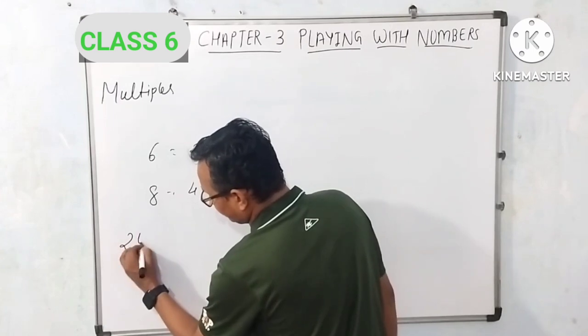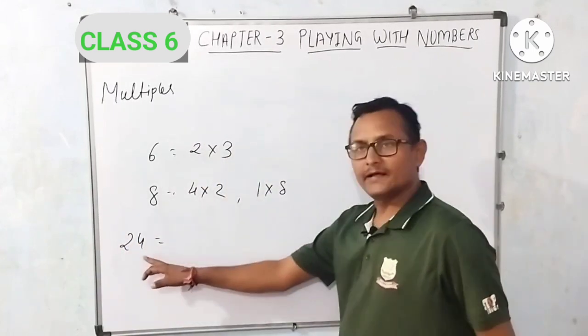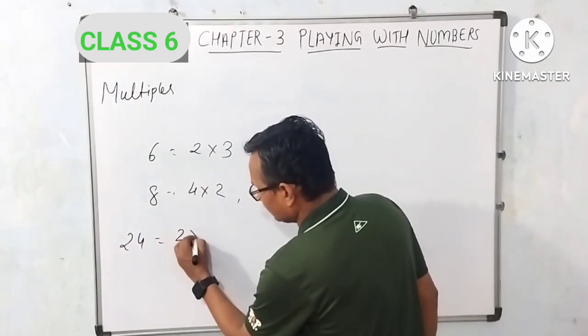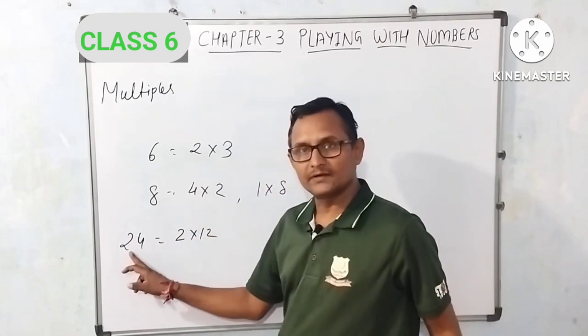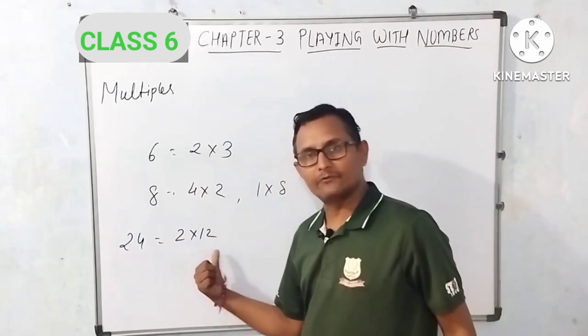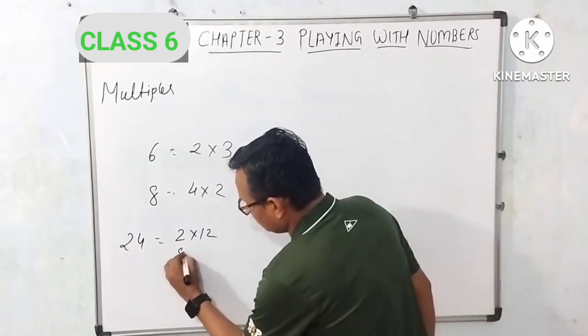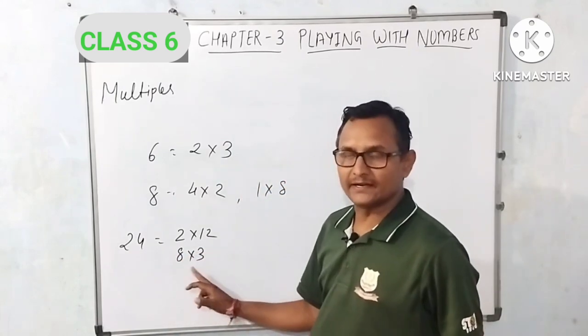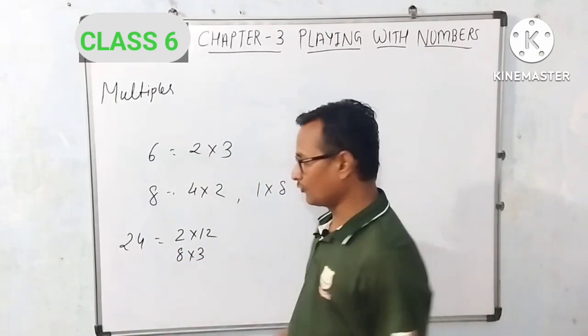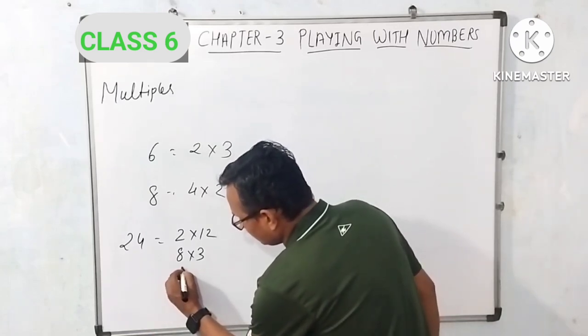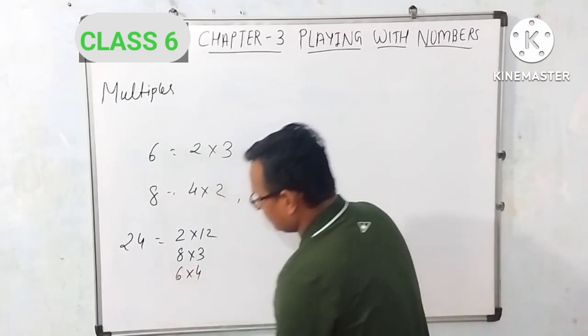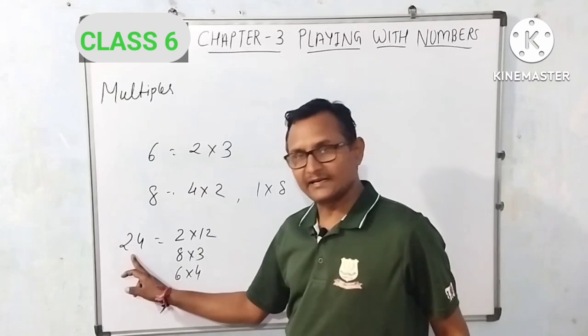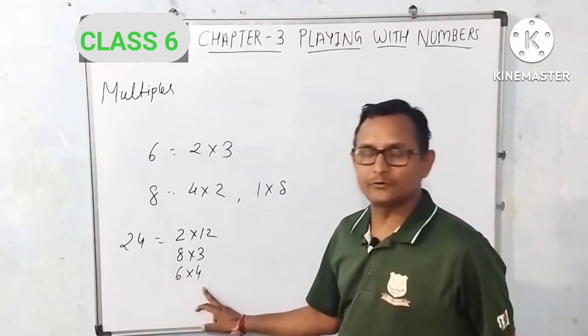If I say 24, here we can say 2 into 12. So 24 is a multiple of 2 and 12. 24 is a multiple of 8 and 3. 8 3s are 24. Here we can say 24 is a multiple of 6 and 4.